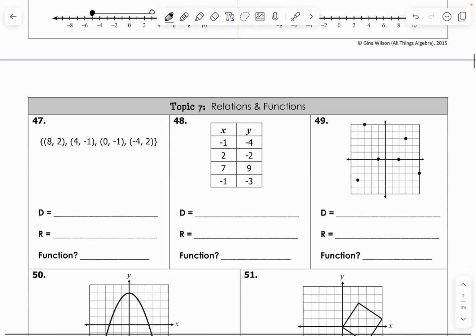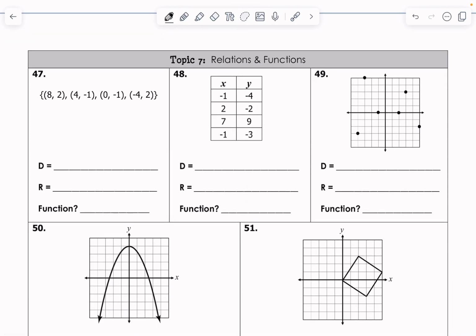That is it. Now we move to topic 7, relations and functions, arguably one of the most important skills of the first semester of Algebra 1. And again, the quote I have for this is by an unknown source, but I'm also going to claim this for myself. And here's what it says. Your relationships are only as strong as the foundation you build them on. Relations and functions build a foundation of how inputs and outputs connect, okay?